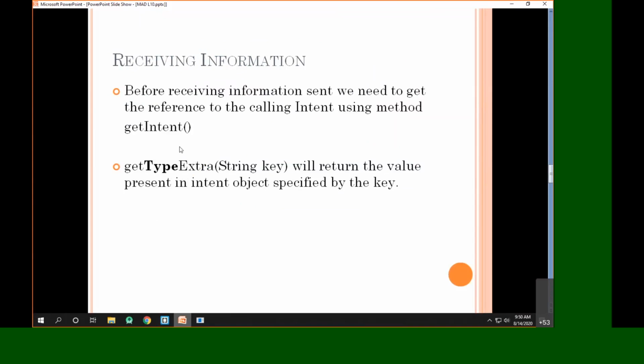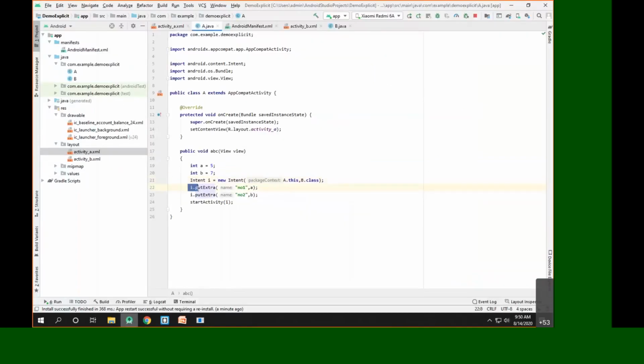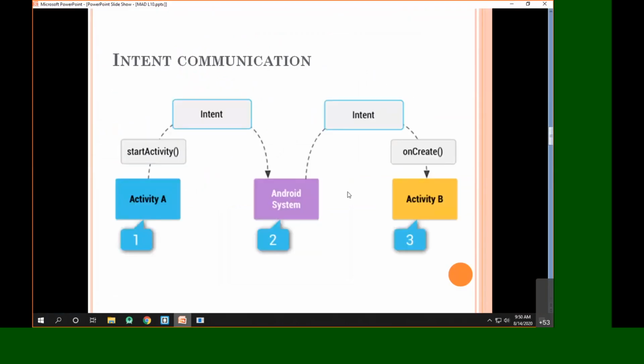Before doing getExtra, we have to get the reference to the calling intent. What do I mean by that? We created intent i inside activity A, and whenever we call the method startActivity, it launches activity B. As you already saw in the diagram, whenever activity B is launched, it is launched via the intent. So the onCreate method is called via this intent.